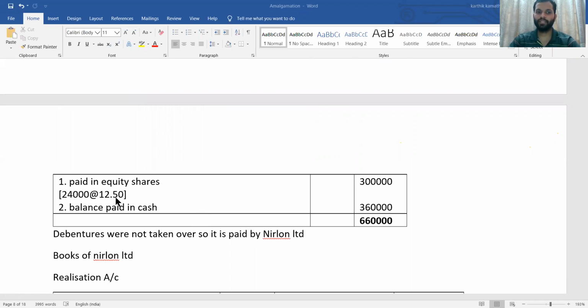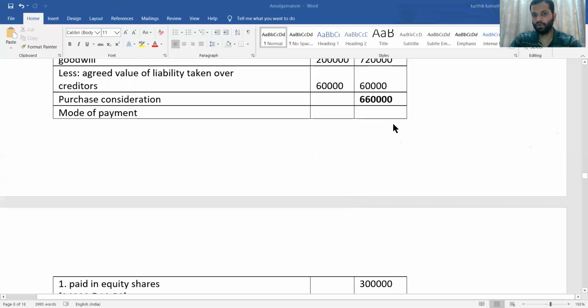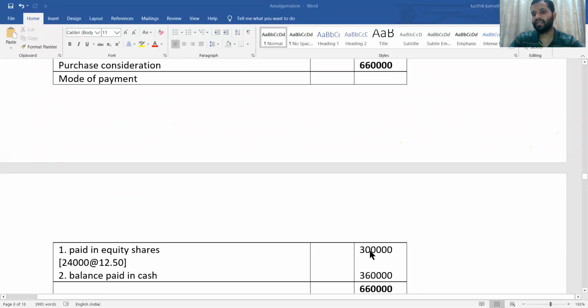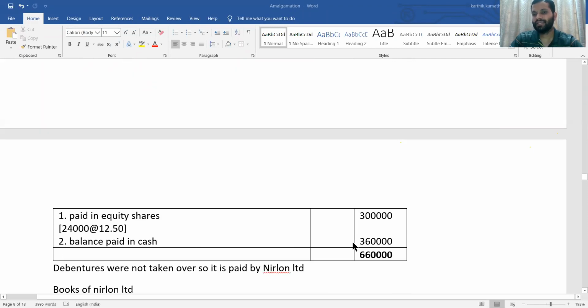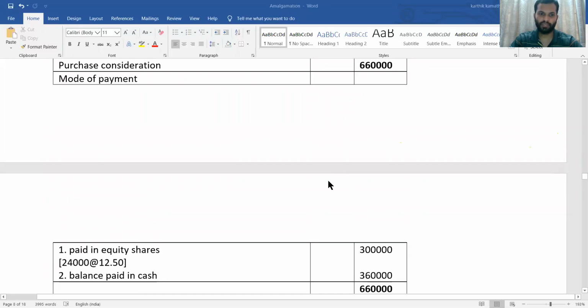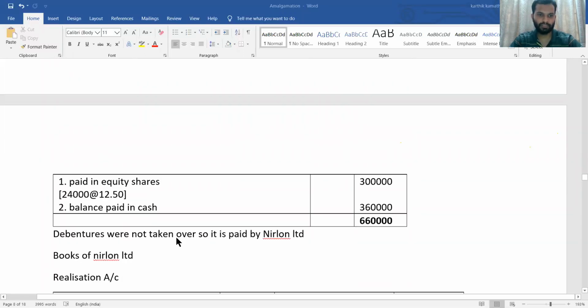So 24,000 into 12.5, you will get 3 lakh. Then the remaining is paid in cash, balance in cash. So 6,60,000 minus 3 lakh, the remaining is 3,60,000, which is paid in cash. So the total is the same for purchase consideration and mode of payment. See, debentures were not taken over, so they are paid by Nirlon Limited.